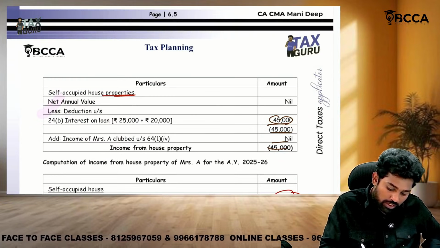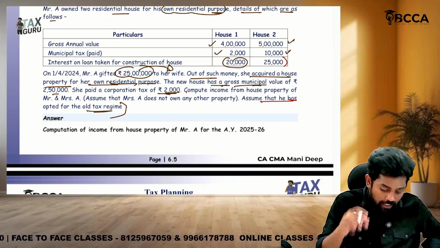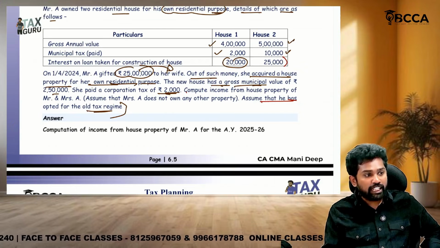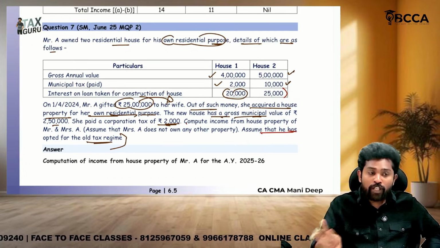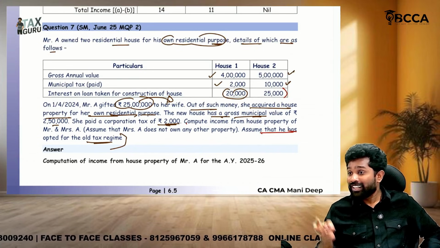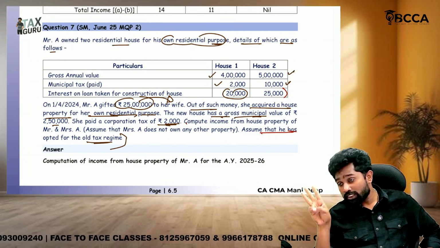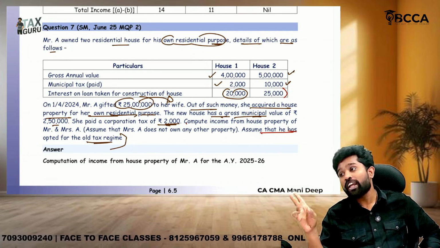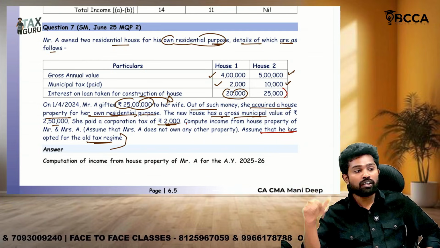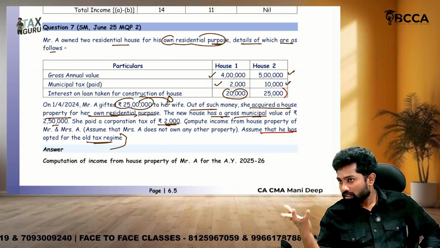Sir, what is this question about? Here, what is the tax planning that happened? Sir, with the 25 lakhs, if Mr. A only purchased the property, then that property belongs to A. So he is having 3 properties self-occupied. One has to be considered as deemed to be let out and we need to calculate tax on it.